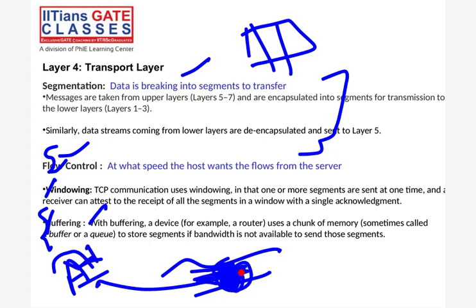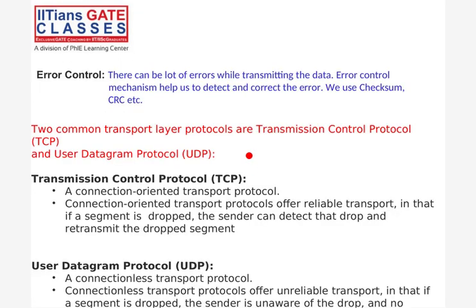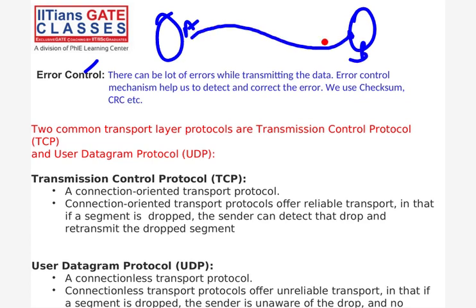The third one is error control. Now, what is error control? This is your host A, this is your host B, right? When you are sending data from here to here, along the path there is so much noise, because wireless communication is happening. Due to noise, bit manipulation happens. If a bit is manipulated, then the data will be corrupted. So to check whether the data is corrupted or not, or to correct the data, we have to use the error control technique in the transport layer, right? So these three things we have to achieve in the transport layer: error control, flow control, and segmentation.